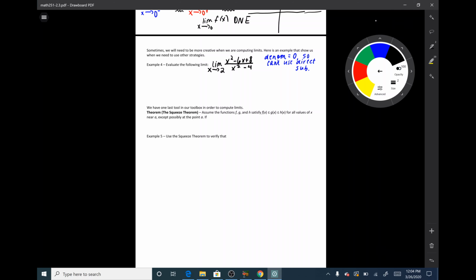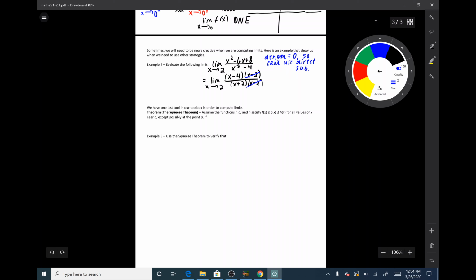So the top is going to factor as, limit as x goes to 2, the top factors as x minus 4 times x minus 2, and the bottom factors as x plus 2 times x minus 2. Well, hey, check it out. The x minus 2 on the top and the bottom cancel out with each other.